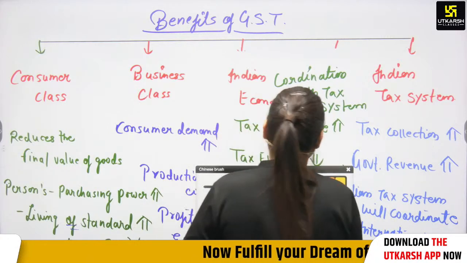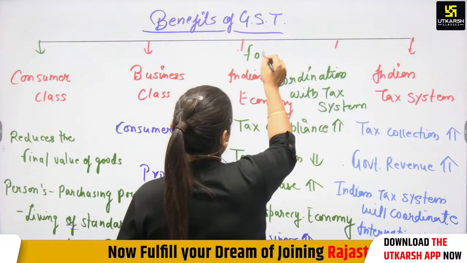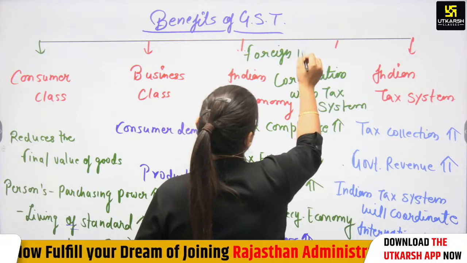In the economy, foreign investment will increase.